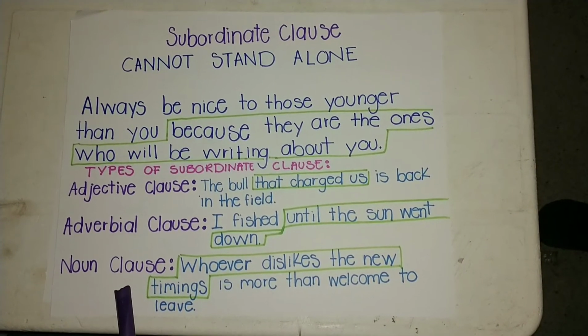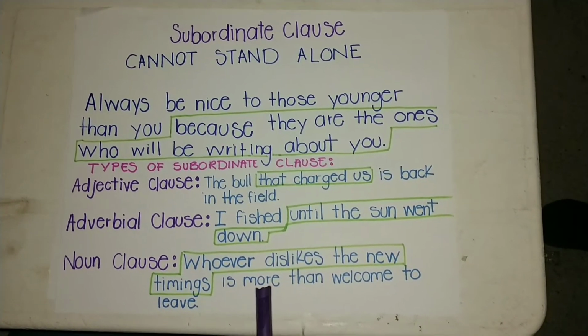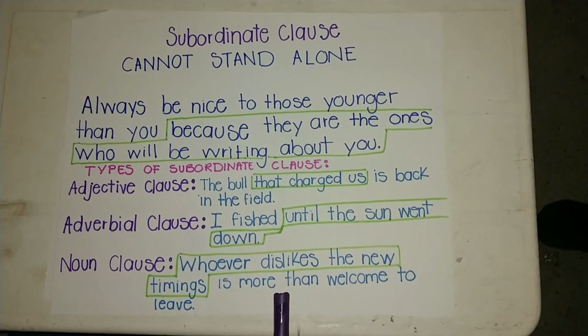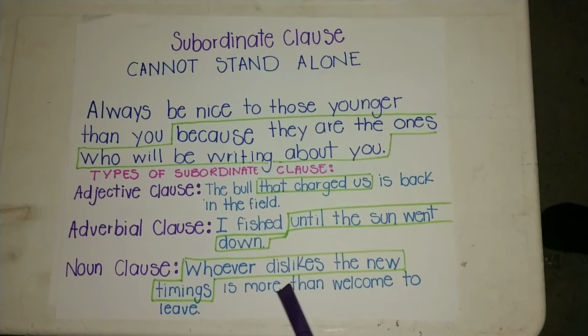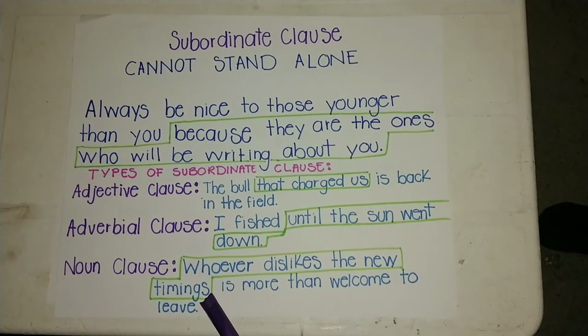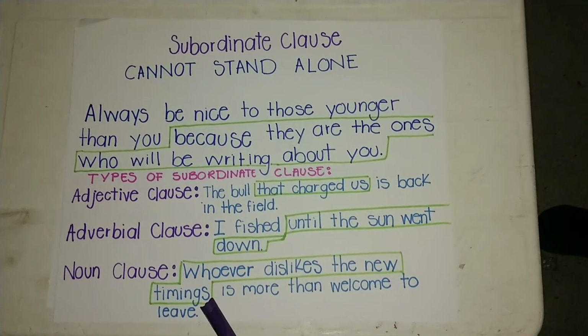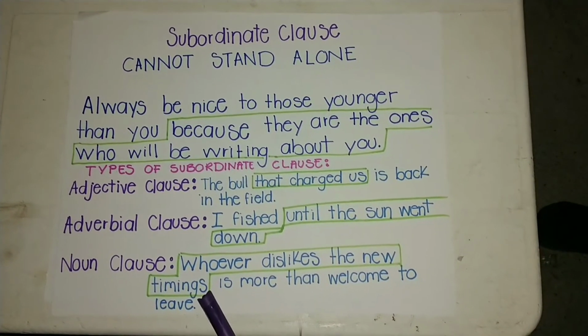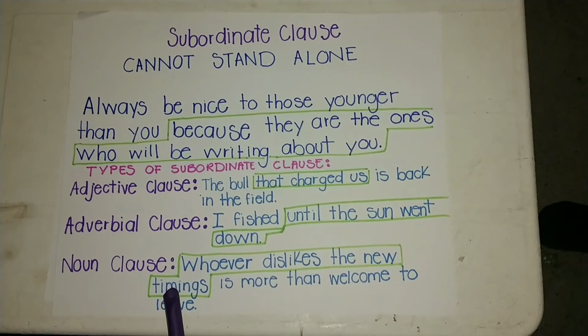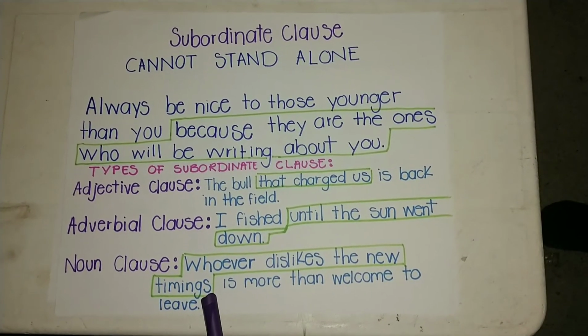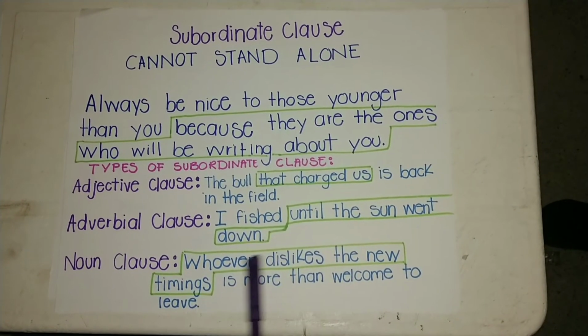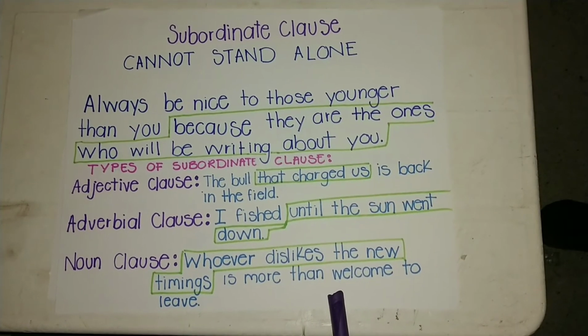The noun clause. Here's an example of a subordinate clause acting as a noun. Whoever dislikes the new timings is more than welcome to leave. The subordinate clause whoever dislikes the new timings is the subject of this sentence. It is a noun clause.